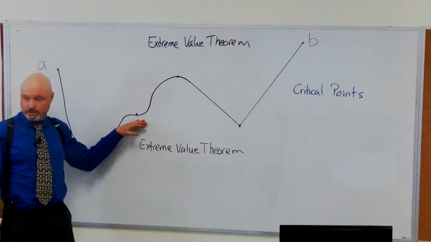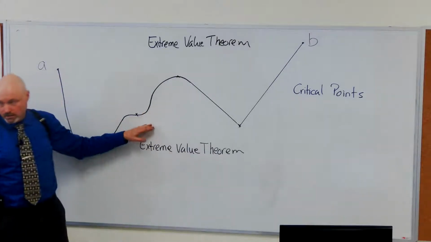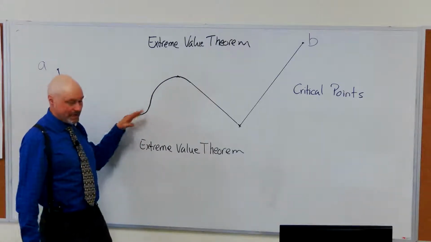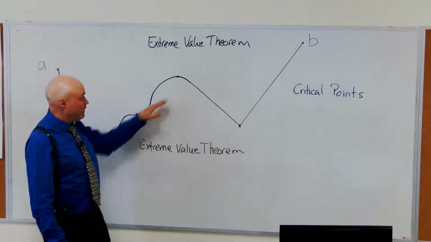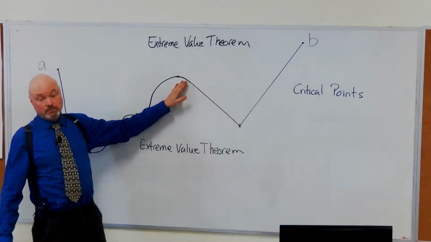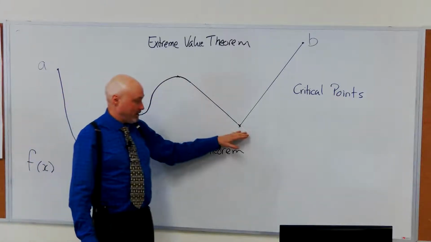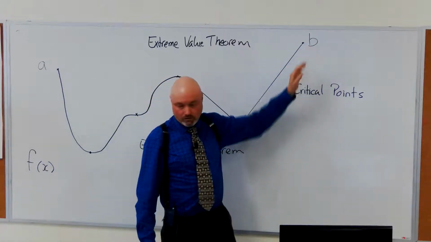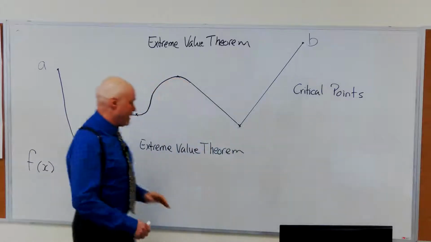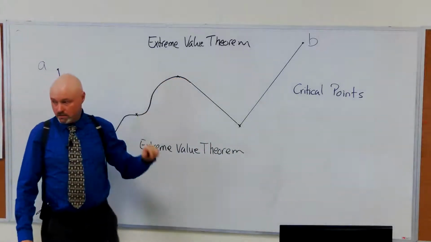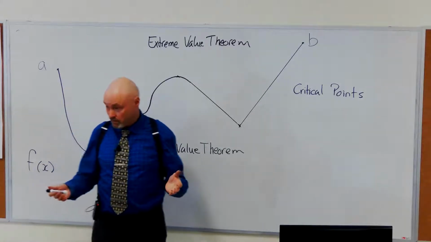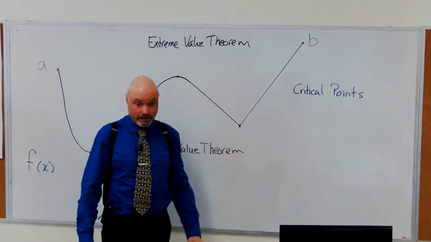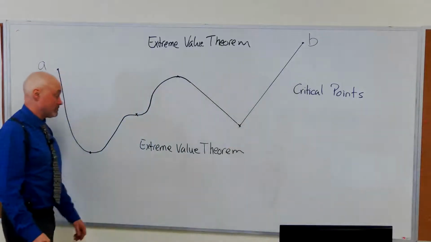What about this one? This is very interesting. This is like an inflection point. Neither maximum nor minimum. The function in this neighborhood doesn't really reach a maximum, and it's also not a minimum. So our endpoints and these turning points represent places where potentially you can get maxima and minima. This cusp right here is another place where you can potentially get local or global maxima or minima.